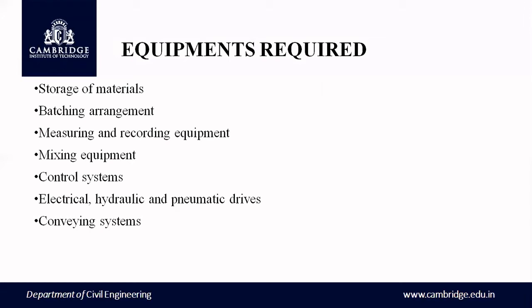First, we require silos, containers, and bins, batching arrangement, measuring and recording equipment, mixing equipment, control system, electrical, hydraulic, and pneumatic drives, conveying system. Conveying system is nothing but belt and screw conveyors. The storage materials are nothing but silos, which are used to store materials like cement. Batching arrangement is required for weighing different materials such as cement, sand, and coarse aggregate.